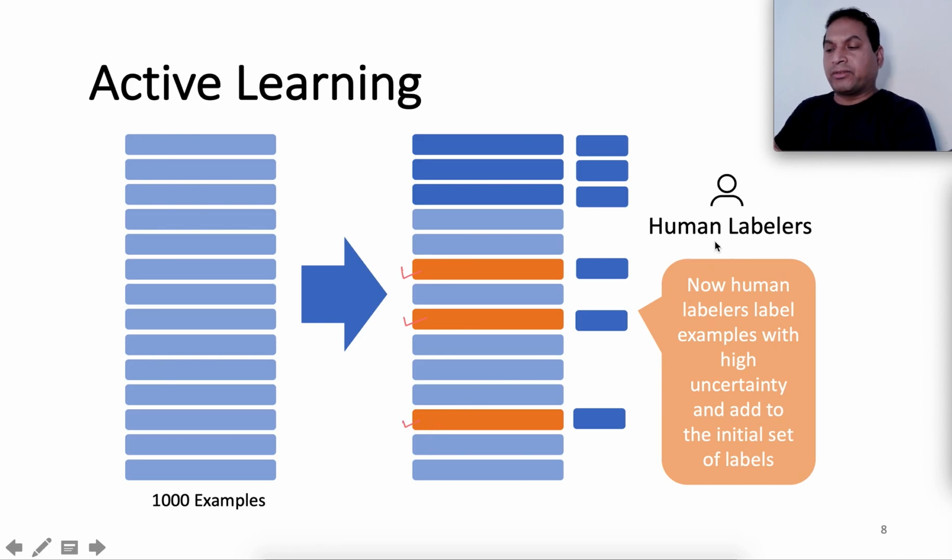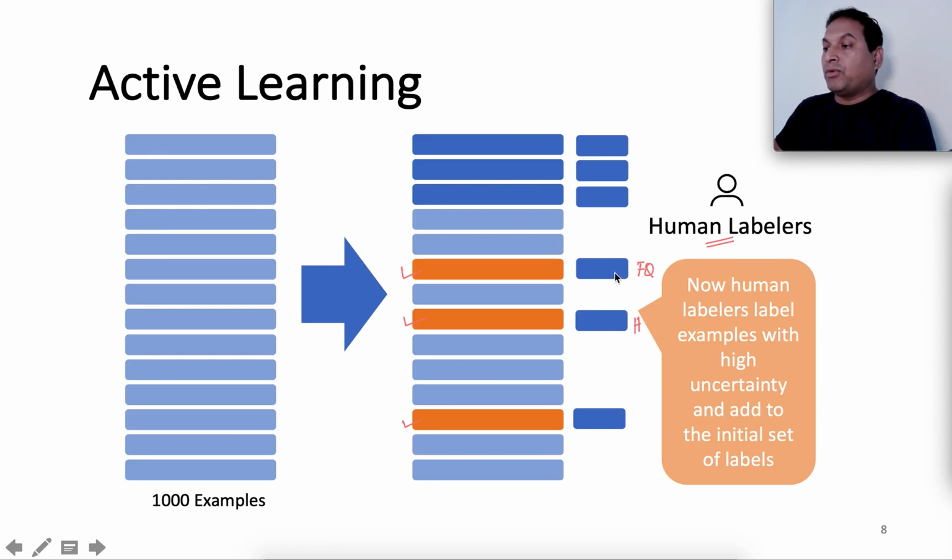Now we will take a small set of those examples where the uncertainty in predictions is very high, let's say 50 more examples. We'll sort them by entropy, take the examples where the entropies are very high, and then ask the human labelers to go through them and label them manually. So they'll again go through and say, okay, this belongs to food quality complaint, and this belongs to hygiene related, and so on and so forth.